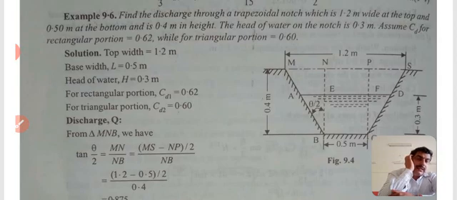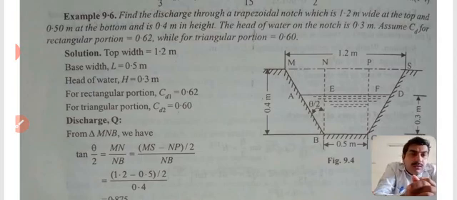Assume CD for rectangular portion is equal to 0.62, while for the triangular portion it is 0.6. The top width is 1.2 meter, therefore base width is 0.5 meter, and for rectangular portion CD1 is equal to 0.62, for triangular portion CD2 is equal to 0.60.